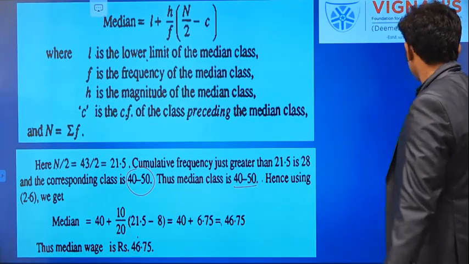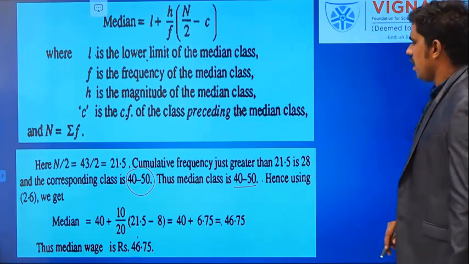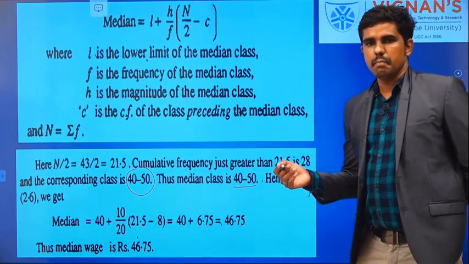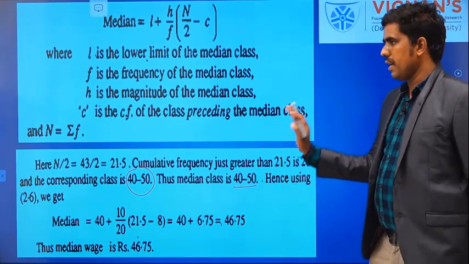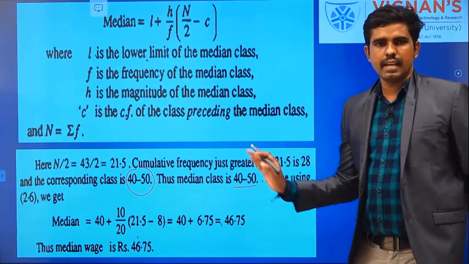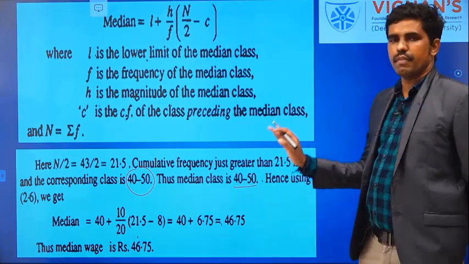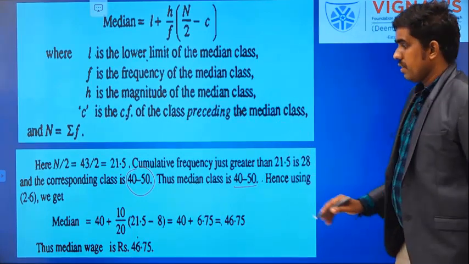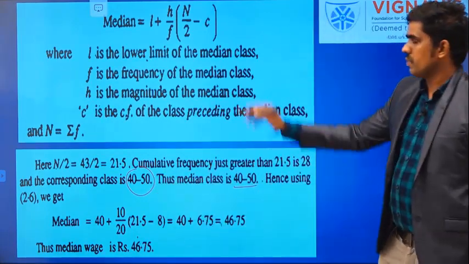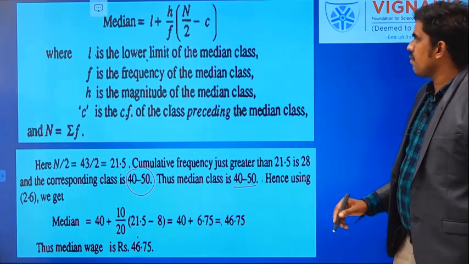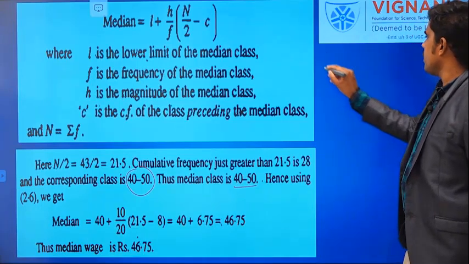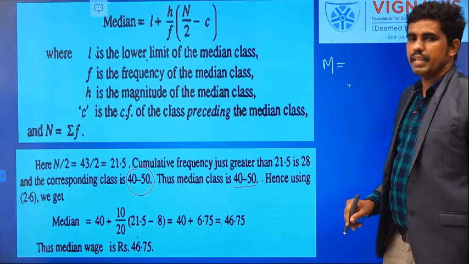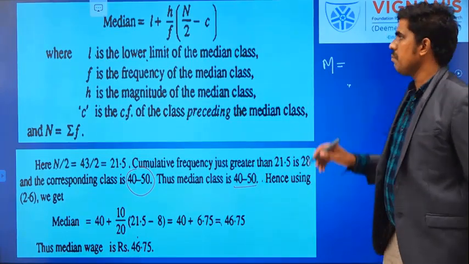40 to 50. Now I will explain how to find the corresponding median. Now we have completed only the median class finding, right? Now we are going to find the median. These values are very important. Look at the formula here. The median formula, I am writing m for short.